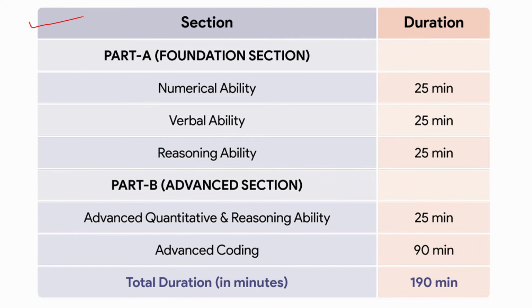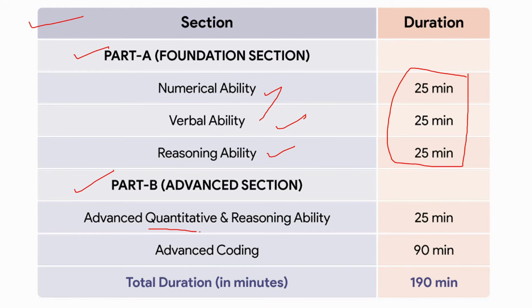Here you can see the exam pattern. There are two sections, part A and part B. Part A is the foundation section. In this foundation section you will get numerical ability, verbal ability, and reasoning ability, each with its own section duration. Next is part B, the advanced section, with advanced quantitative reasoning ability.